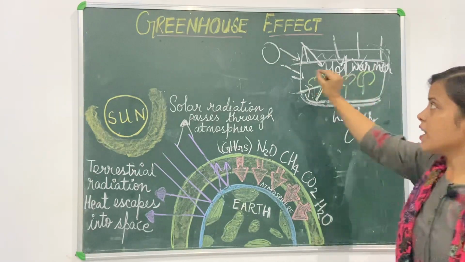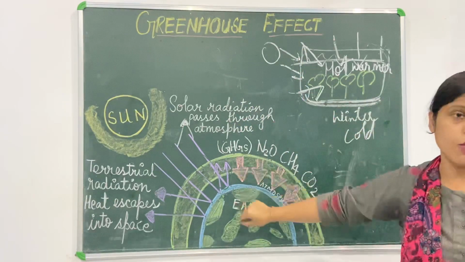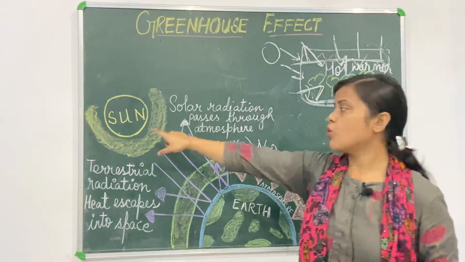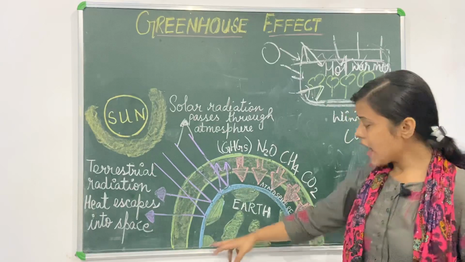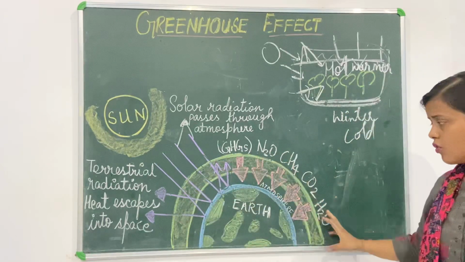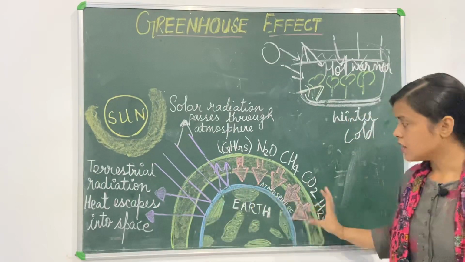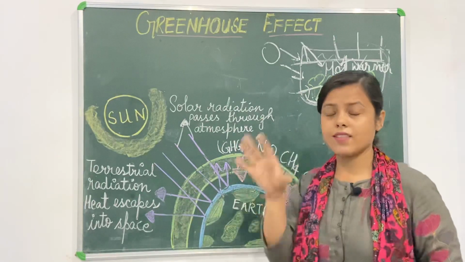Now, the greenhouse effect which takes place at our planet, if we link this to our planet, here the source of energy or light is the sun, and the house which we have over here is the atmosphere. This is the earth, and this is the atmosphere, which has a mixture of gases in it.